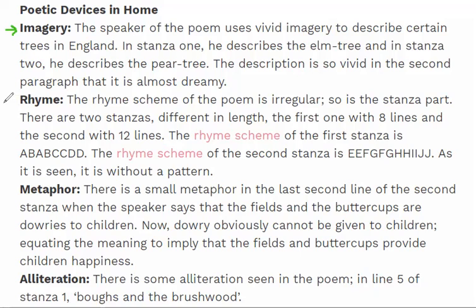Next comes the rhyme. The rhyme scheme of the poem is irregular, so is the stanza structure. There are two stanzas, both different in length. The first one has 8 lines and the second has 12 lines. The rhyme scheme of the first stanza is A, B, A, B, C, C, D, D. The rhyme scheme of the second stanza is E, E, F, G, F, G, H, H, I, I, J, J. As it is seen, it is without a pattern.